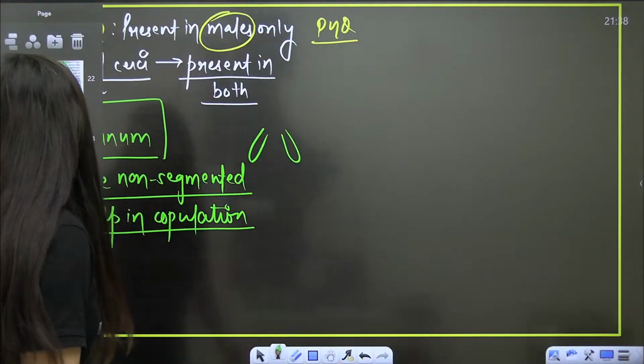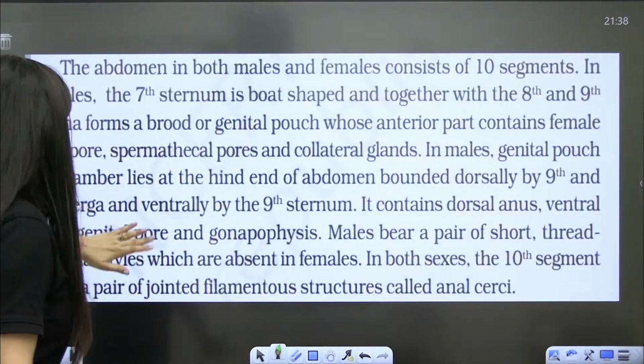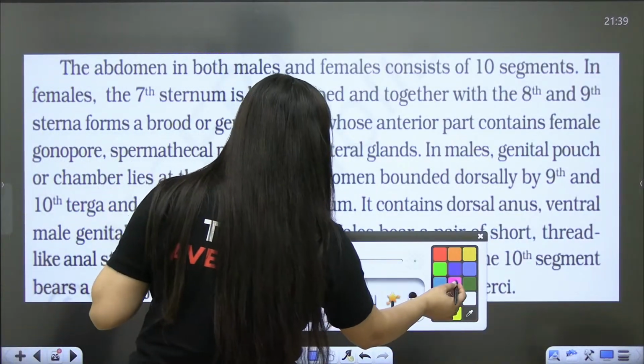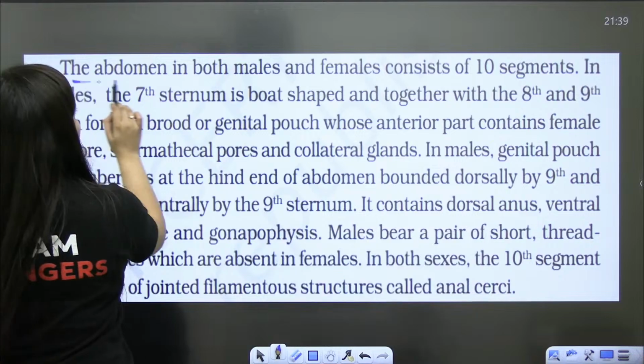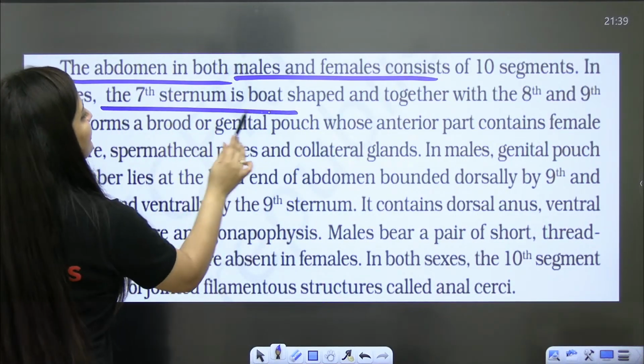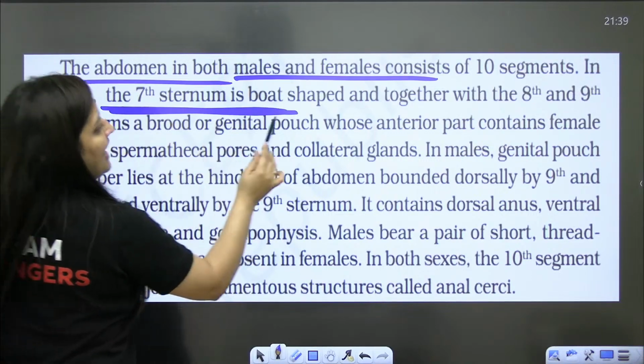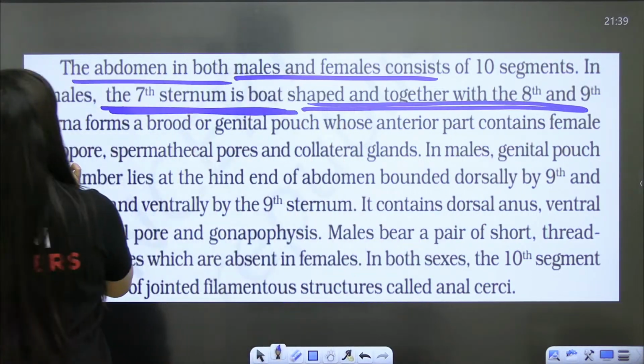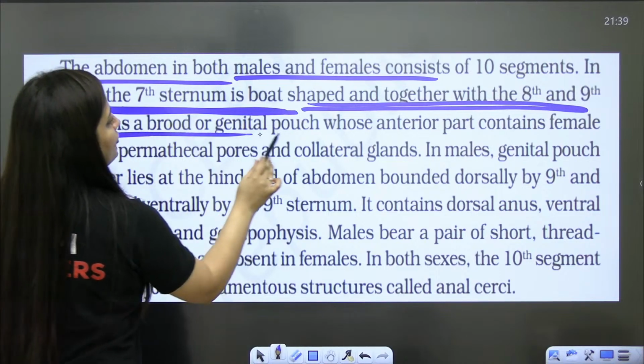So it is all about the morphology. So let's revise it quickly from the NCERT. Abdomen in both male and female consists of 10 segments. In females, the 7th sternum is boat shaped, and together with the 8th and 9th, it is going to form the brood or genital pouch.